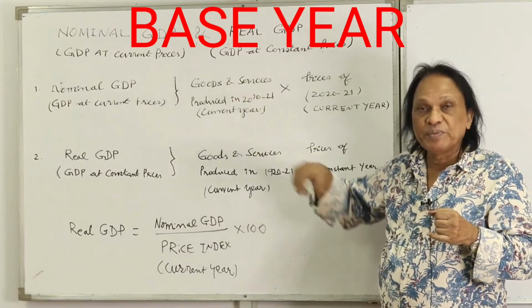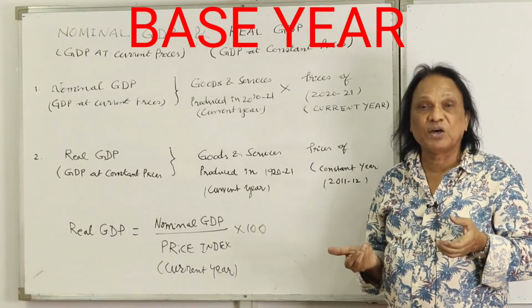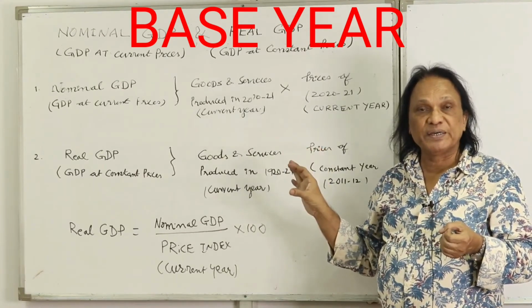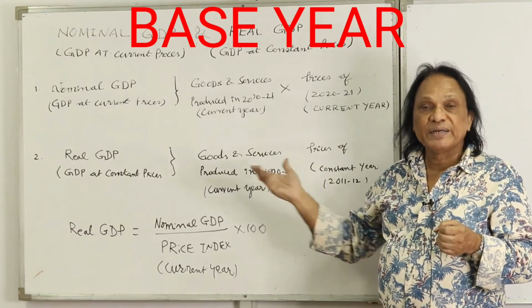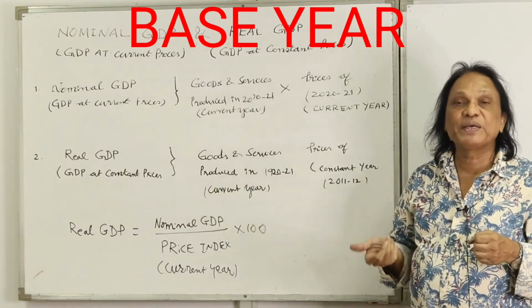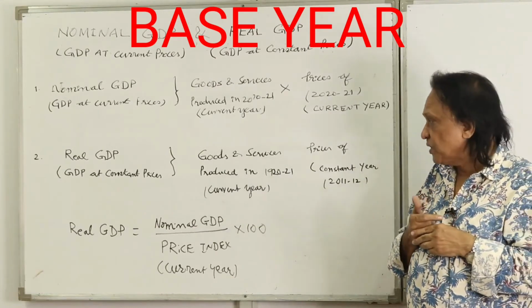Very simple. Nominal GDP is also called GDP at current prices. Real GDP is called GDP at constant prices. Nominal GDP you can find out by multiplying the goods and services produced in the current year with the price of the same year, and real GDP you can find out by multiplying the goods and services produced in the current year with the price of the base year. Why we do it, that we'll be discussing in the next video.